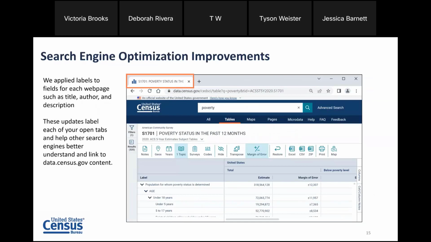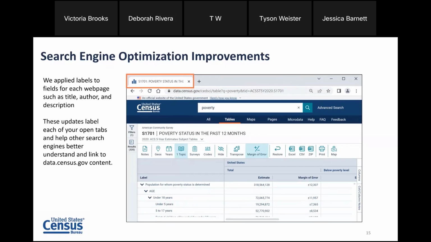We also did technical updates for search engine optimization improvements. So what this means is that on the back end, we applied labels to fields like the title, author, and description of the web page. The primary purpose of this is to help other search engines, for instance Google, be able to read our content more easily and link to specific areas of the website in a more meaningful way.